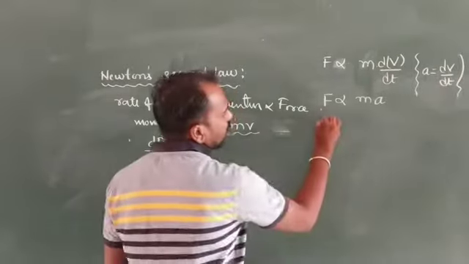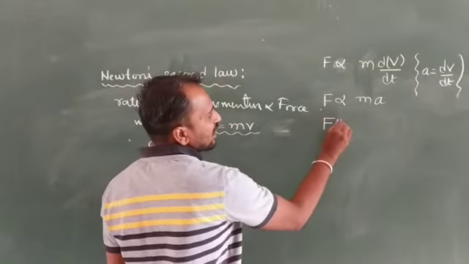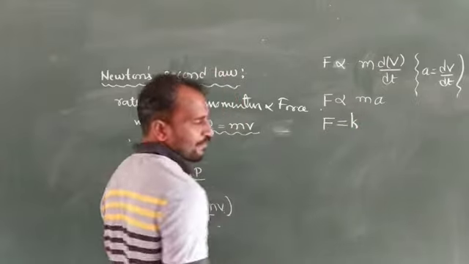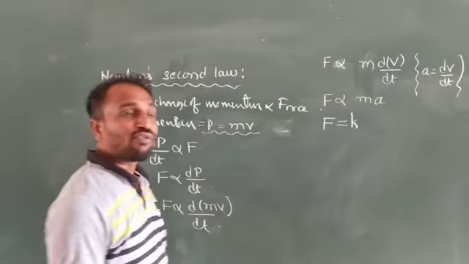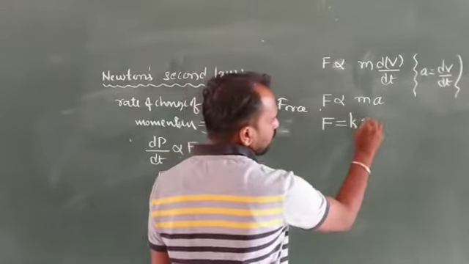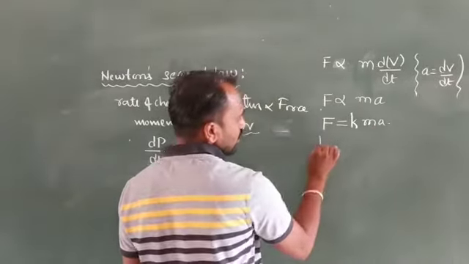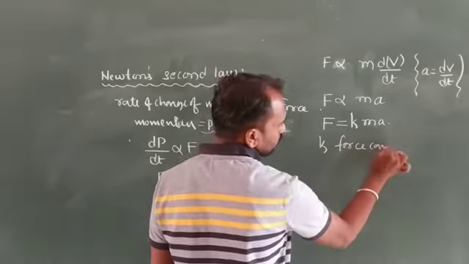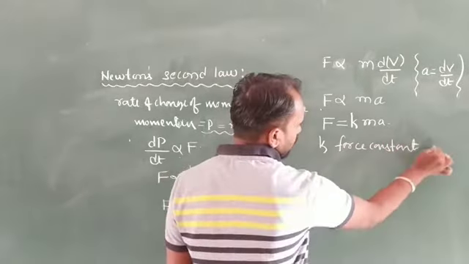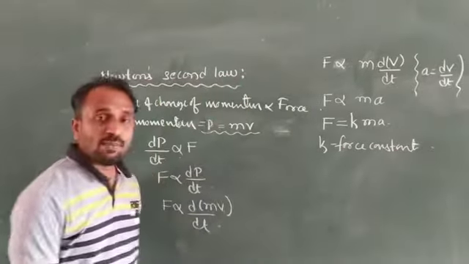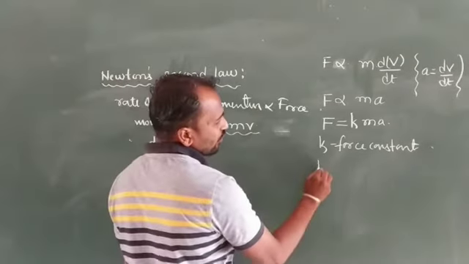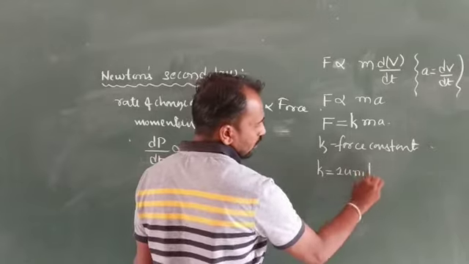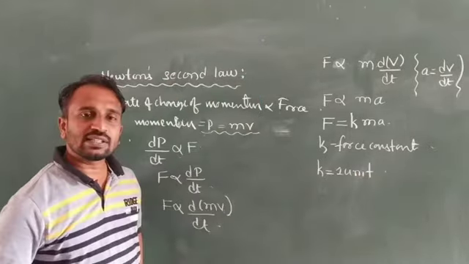So we will make it equal. F is equal to K, a constant value, into mass into acceleration. K is nothing but a force constant. Suppose we consider the K value as 1 unit.